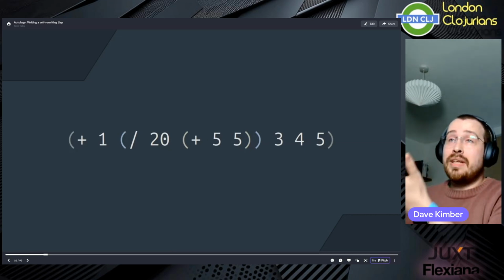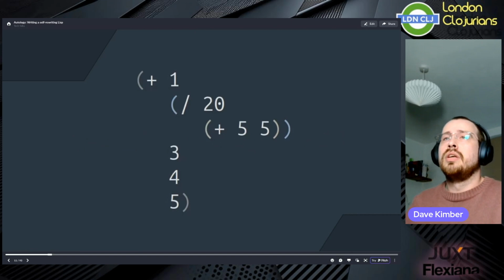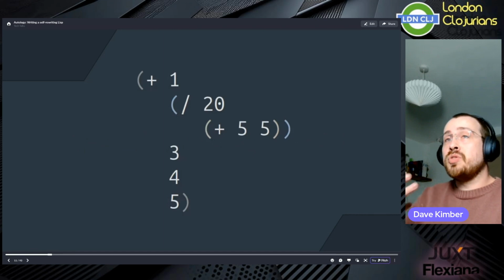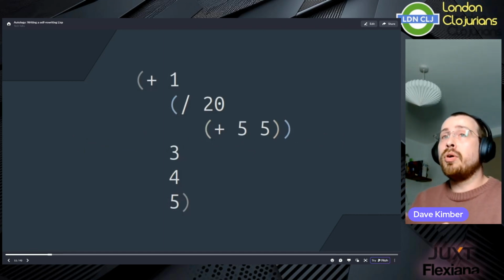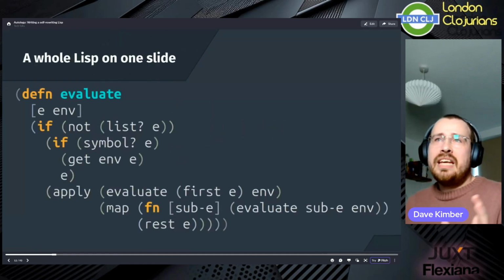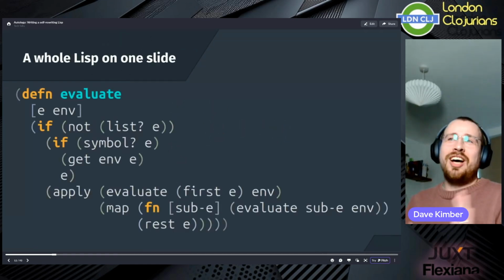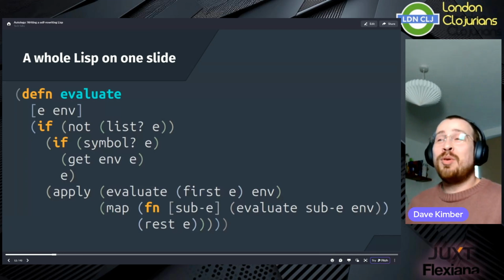This program is a tree of lists, which is a little easier to see if we do this. Evaluating this program does a depth-first traversal, evaluating the individual sub-expressions and then eventually the whole program. This one, of course, returns 15. Now, a depth-first tree traversal is actually pretty straightforward to write recursively. So let's have a look. Here is a Lisp, an entire language in a single function, possibly my favorite function ever. Let's walk through it together so that we're completely on the same page here.